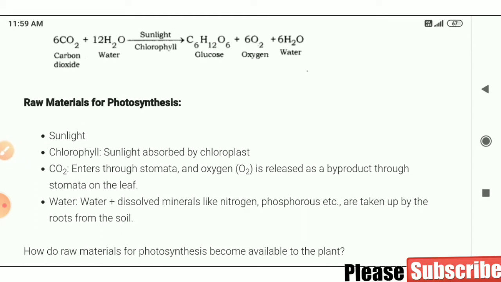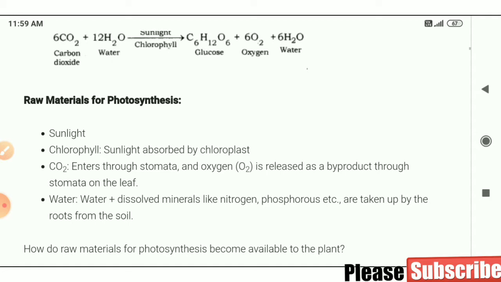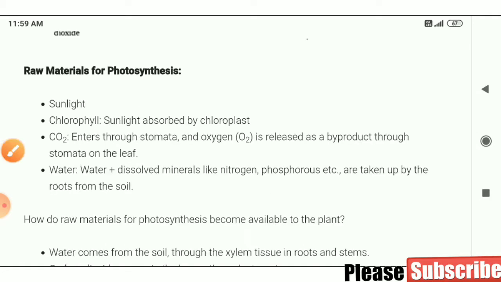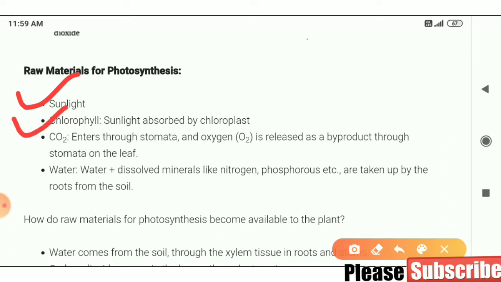Now we will see the raw materials for photosynthesis. Carbon dioxide and water are the raw materials. But see again what raw materials are necessary for photosynthesis. First is sunlight. Second is chlorophyll; sunlight is absorbed by chloroplast. Third is carbon dioxide, which enters through stomata.